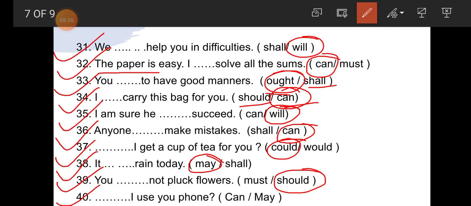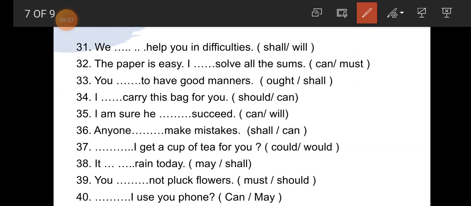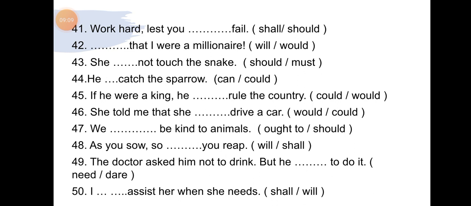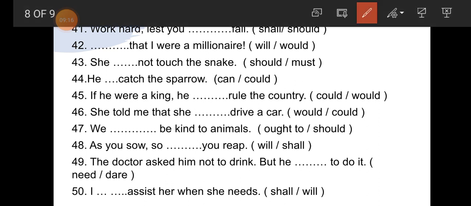Number 40 student, dash I use your phone. So this is permission. So for asking permission, may is used. May I use your phone? Now 40 questions are completed student. Now number 41. Work hard lest you dash fail. So again lest is used here, that's why should is the correct answer.